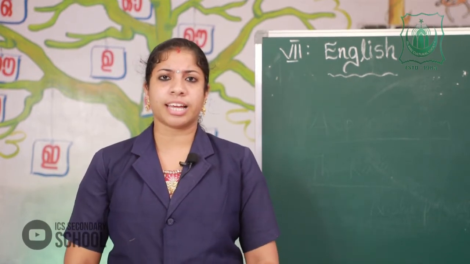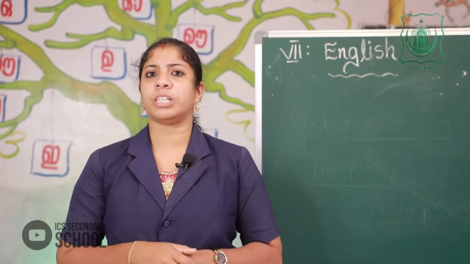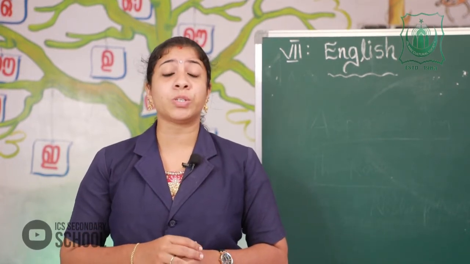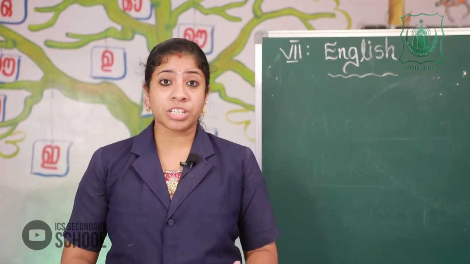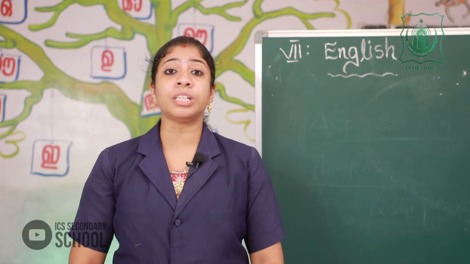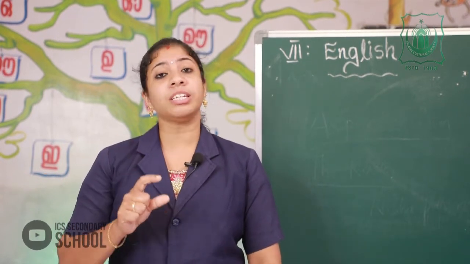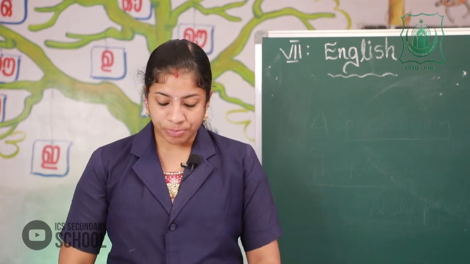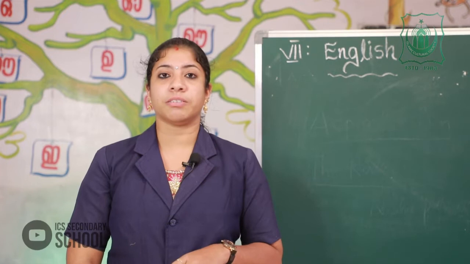Do you understand that? Please look at your textbook and say which word. Yes, magnificent. Magnificent means extremely beautiful. So, the expressed word for the valley is magnificent.